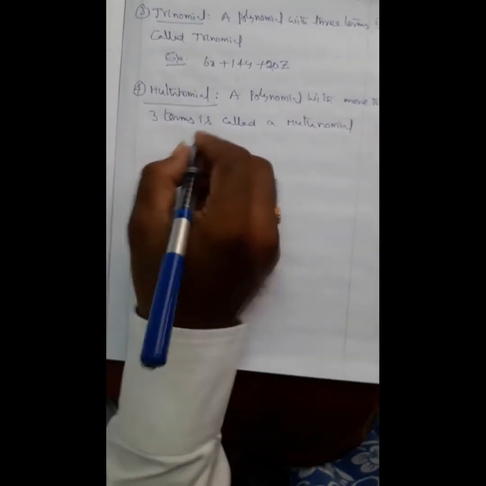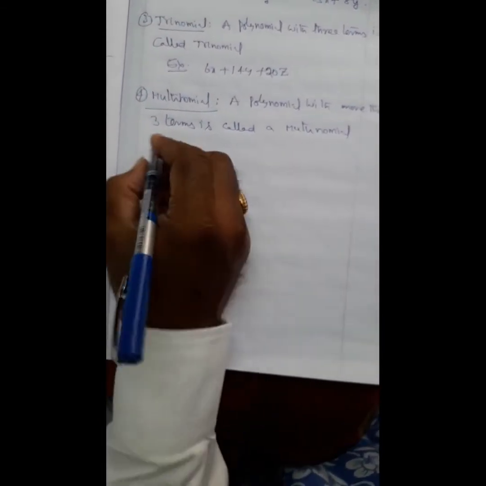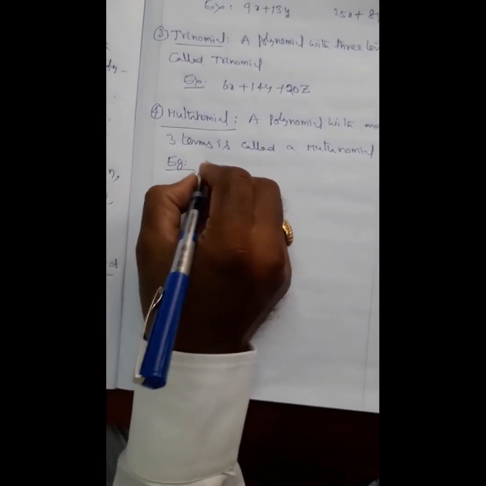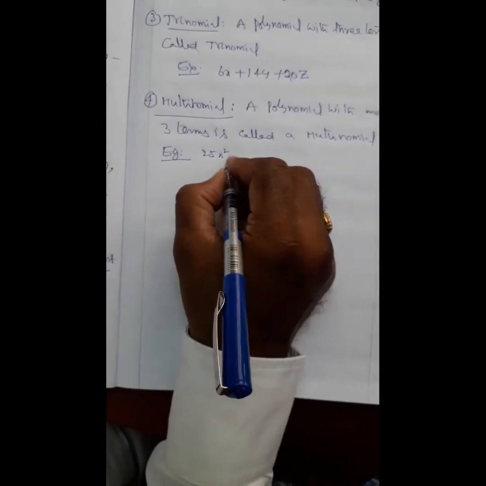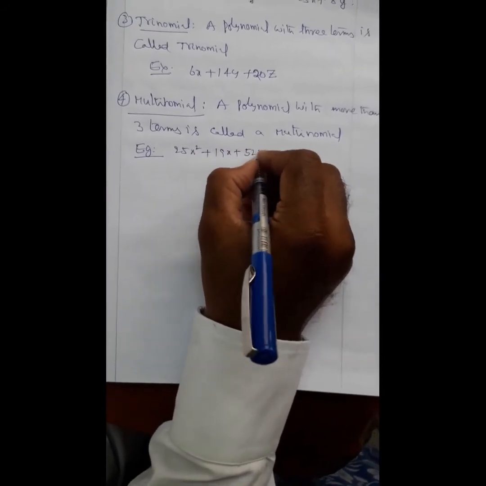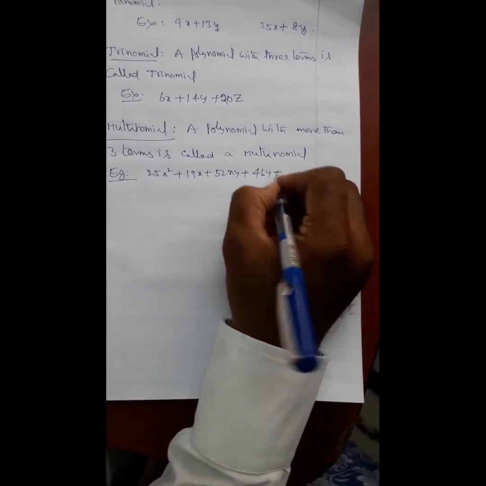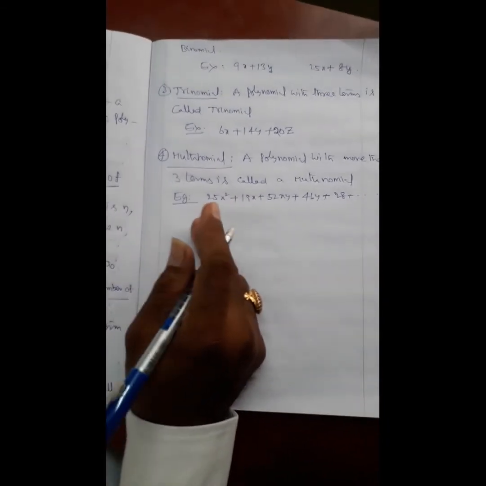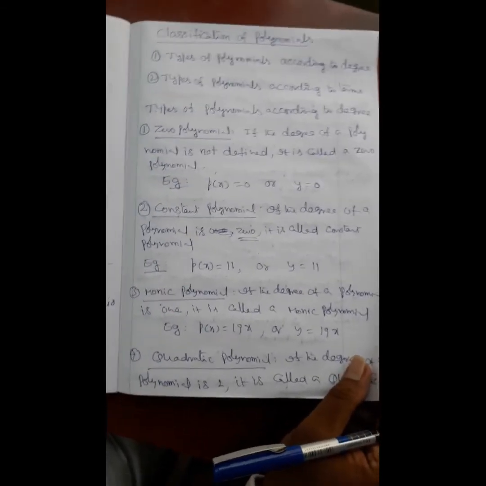More than three terms, 4 terms, 5 terms, or 6 terms, or 7 terms, whatever it may be. Example 25x square, this is one term, 19x second term, 52xy third term, 46y fourth term, and then fifth term, etc. This is multinomial. These are the two models for types of polynomials.